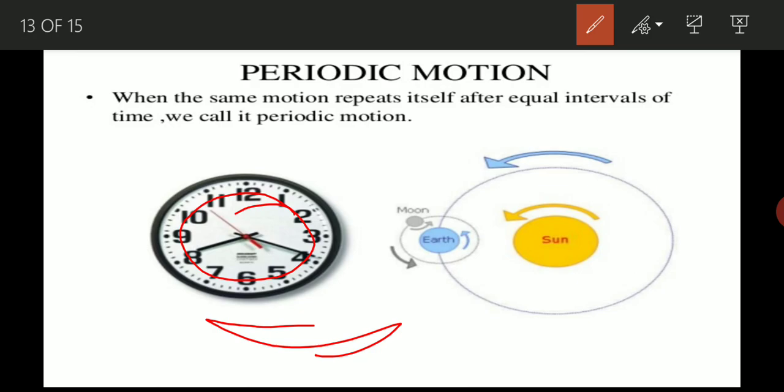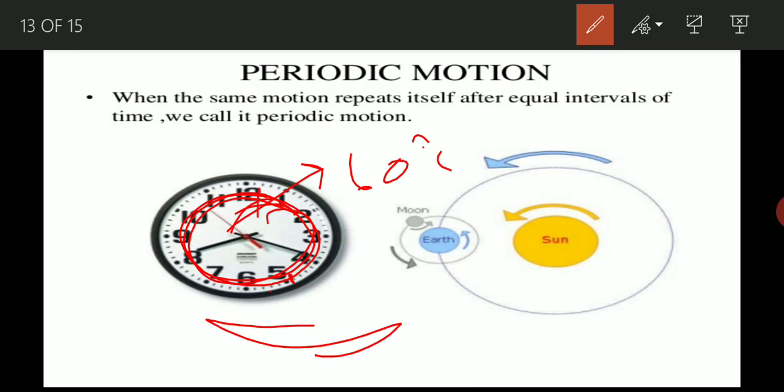For example, look at the second needle in a clock. The needle shows the seconds and always moves in a circular motion. It repeats its path every 60 seconds. So the motion of the needle of the watch is periodic motion.